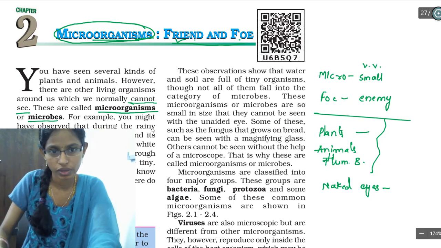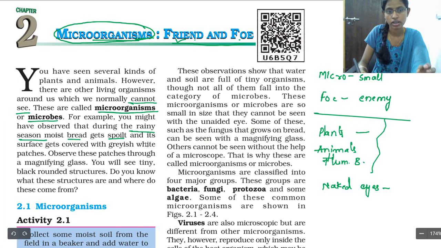So here they gave one example to you. What is that? In rainy season, if you see the bread, you are going to see the bread has been spoiled. Okay, how is it spoiled? You are going to see some grayish or yellowish or white color patches on it. Those patches can be observed through a magnifying glass.